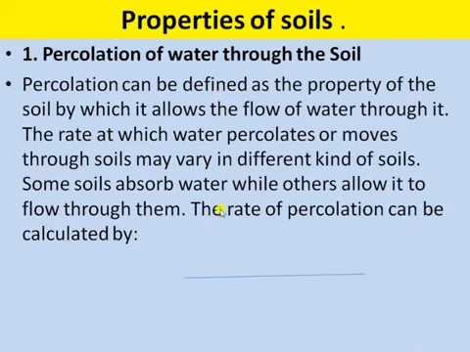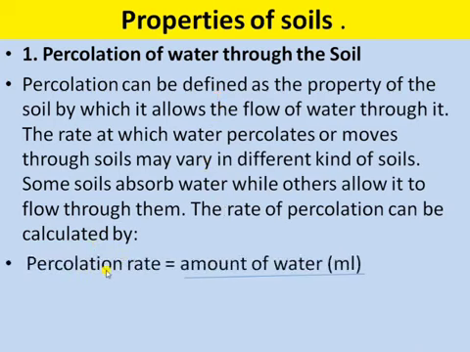And the rate of percolation can be calculated by this formula. The percolation rate is equal to the amount of water in milliliters divided by the percolation time in minutes. This is the formula for finding out the percolation rate.